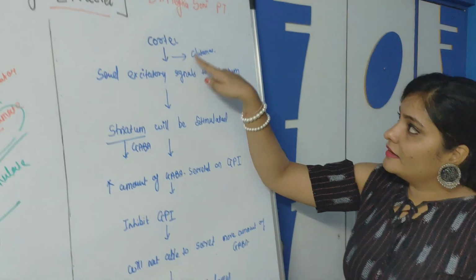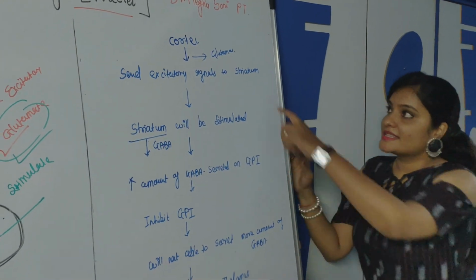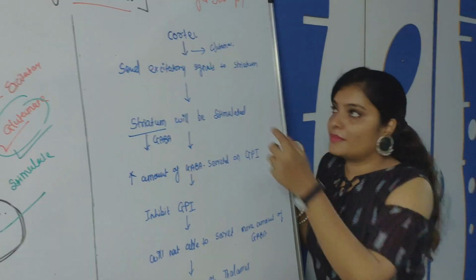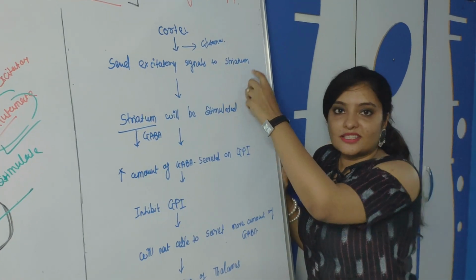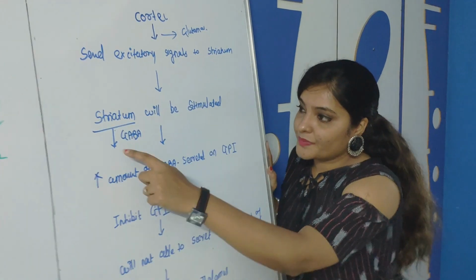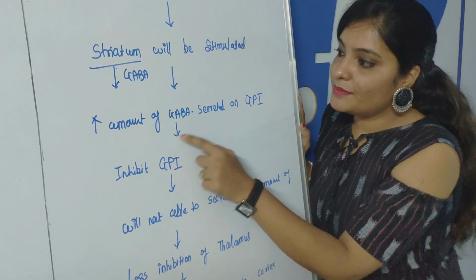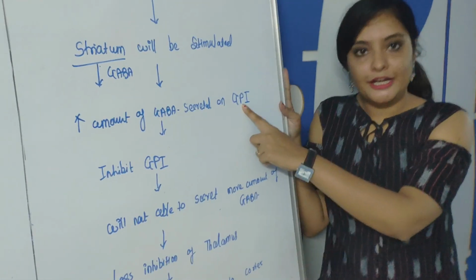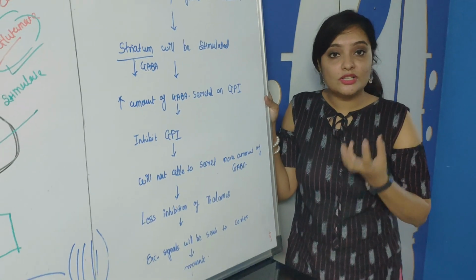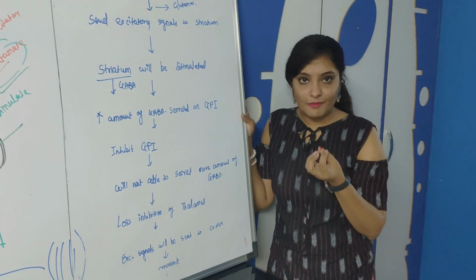The cortex is stimulated through glutamate, and it sends an excitatory signal to the striatum. The striatum consists of more GABA, so whenever you stimulate the striatum, it will secrete more GABA. That GABA will go to the globus pallidus internus and inhibit it. Now the fibers of the globus pallidus also consist of GABA.